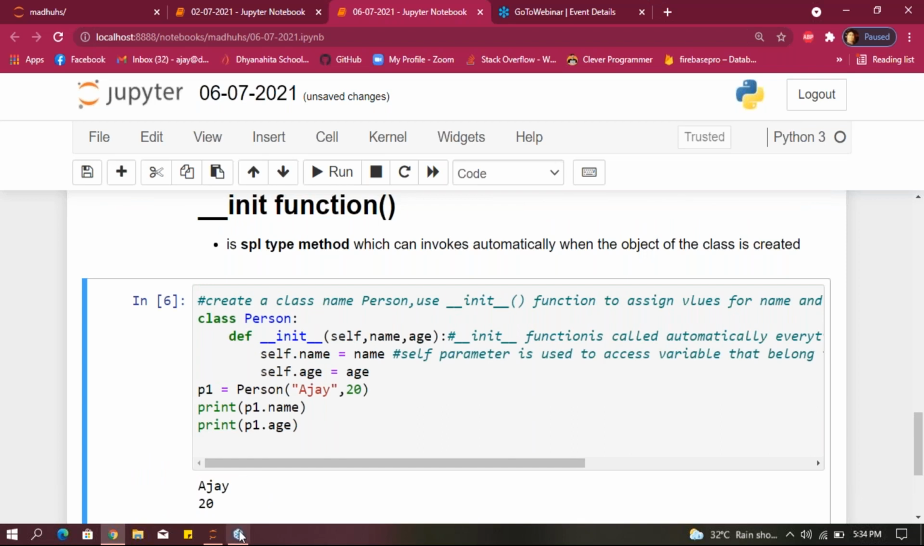Is this understood, guys? I have to explain one more time. Understood? Please note it down. I hope you guys understood this example.